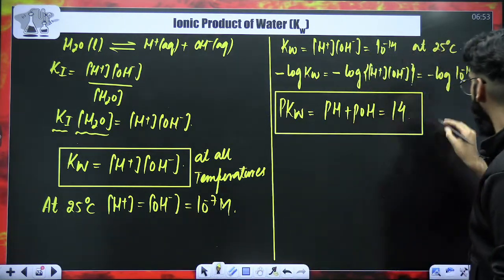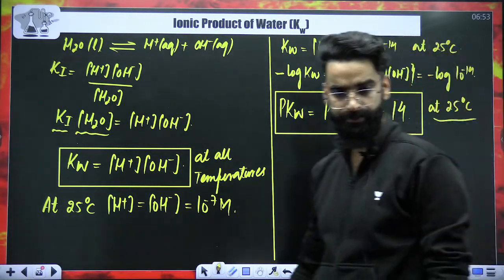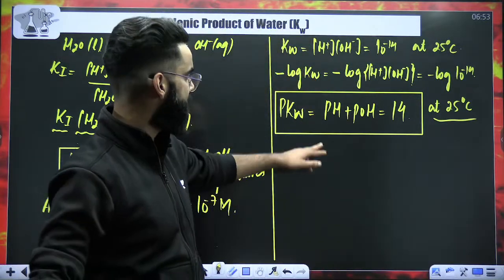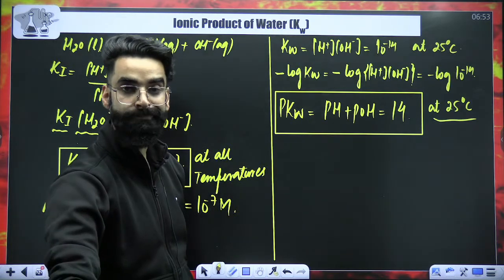But this particular equation, again I'm telling you, is valid only when water is kept at 25 degrees centigrade. So at 25 degrees centigrade, this equation is valid: pKw is equal to pH plus pOH, and that's equal to 14, right?